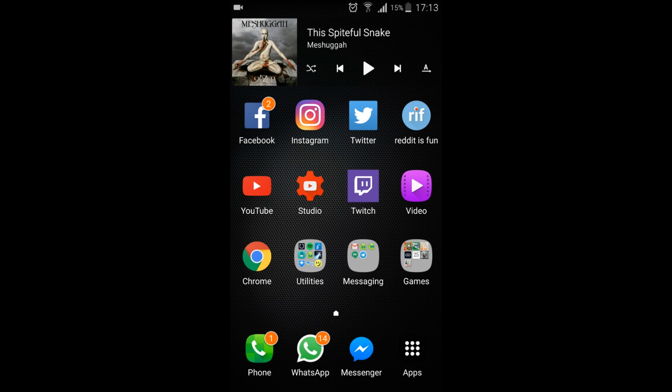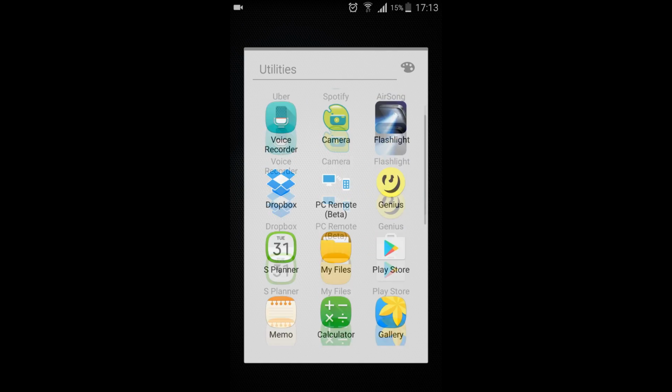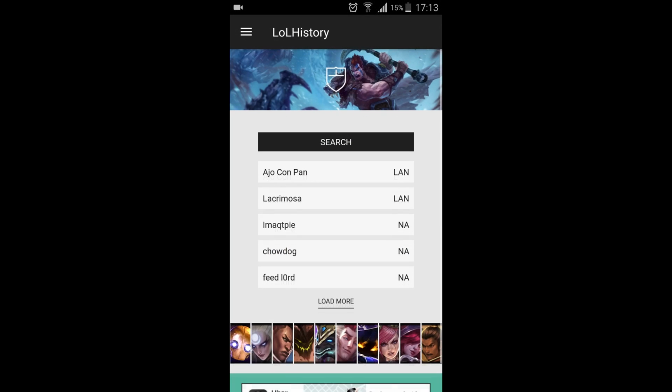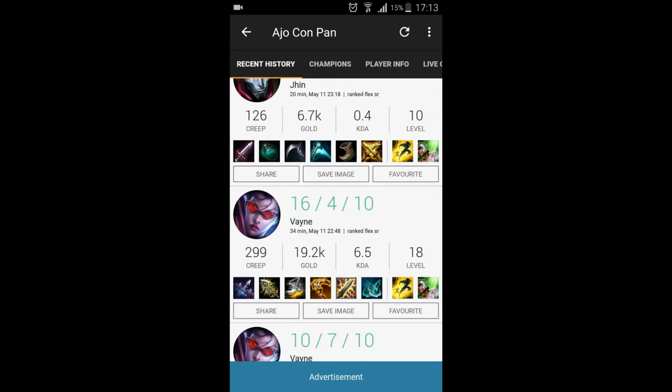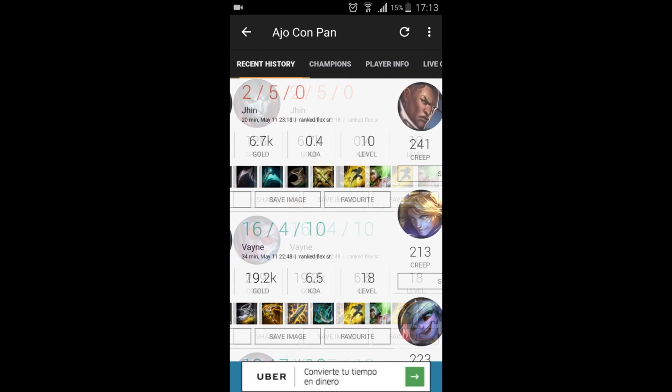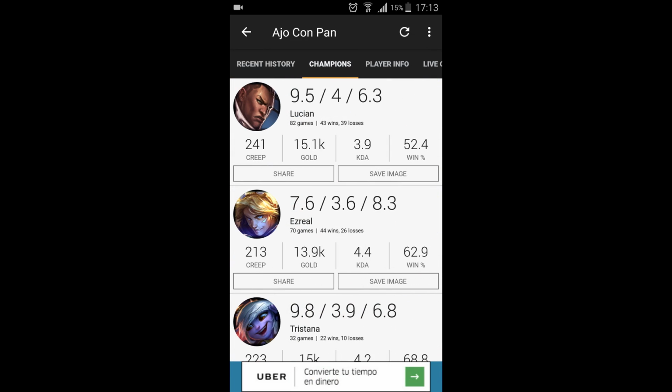Okay, so the next one I wanted to show you guys is actually a mobile application that allows you to search data much like OPGG, but optimized for a phone. So I'm here at my phone. I'm going to open it. It's called LoL History. So basically what the application does is exactly the same as OPGG. If I open here my summoner name, I get the recent history of matches, which is exactly the one we just saw a second ago. We get champion performance, etc., but on the go.